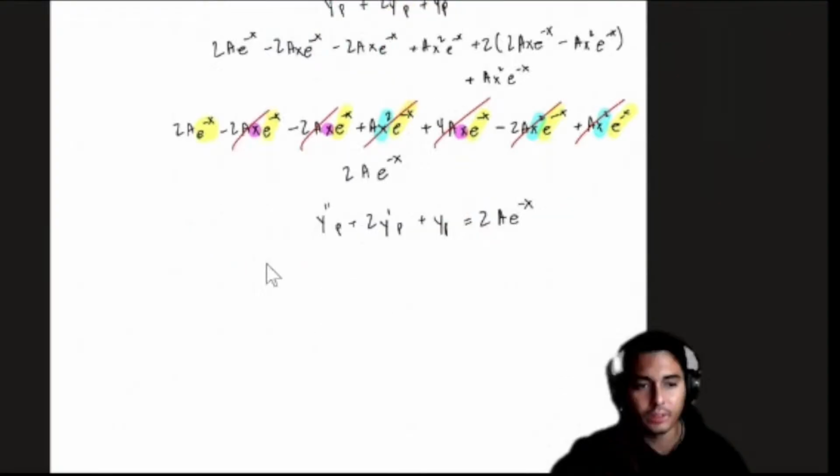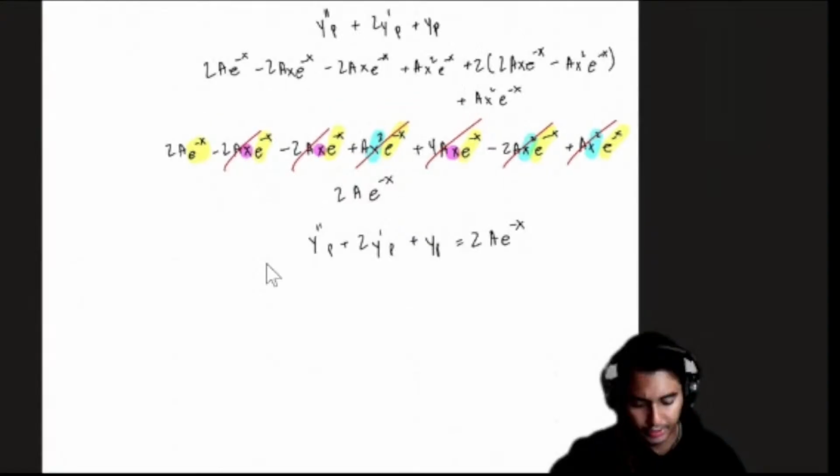All right, so we are almost done. Now we got to solve for a here. So what did we set that to on the left-hand side?